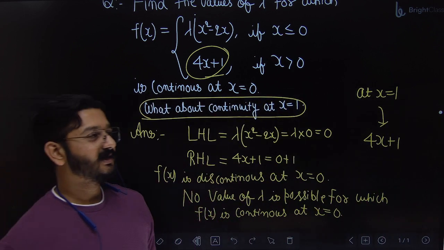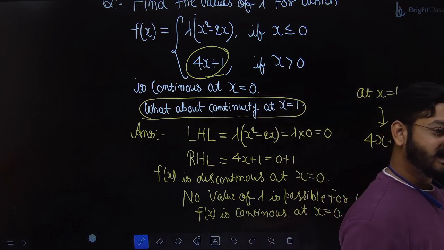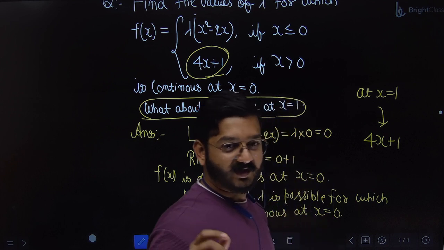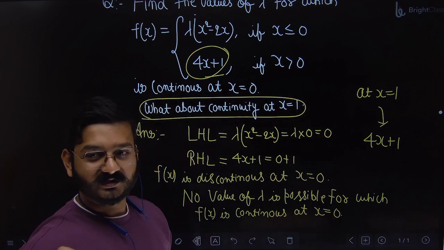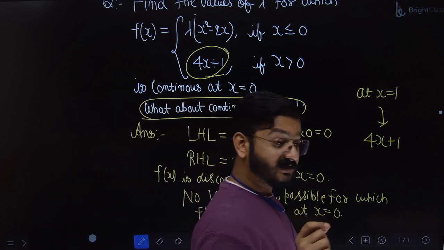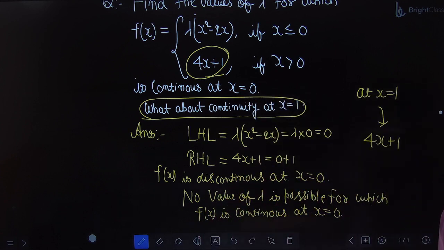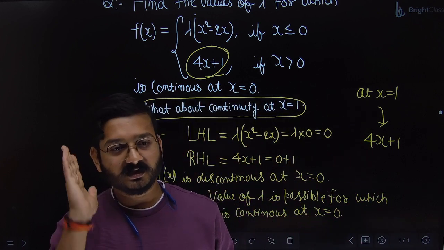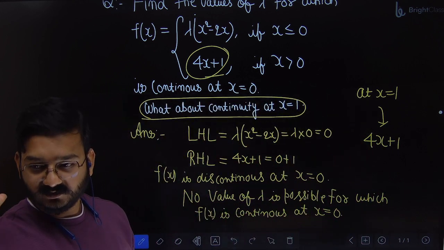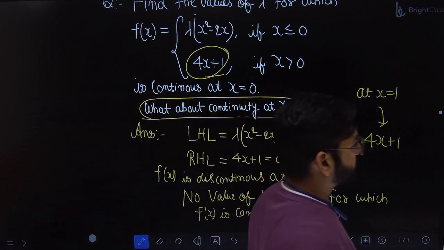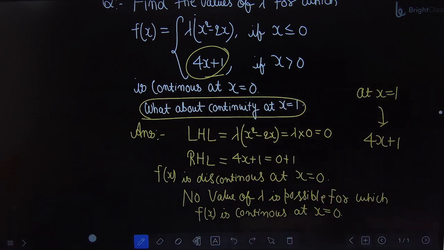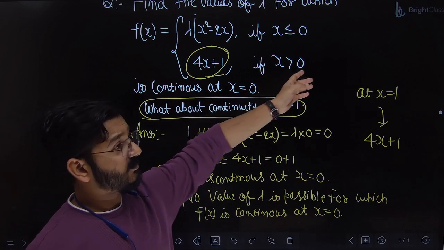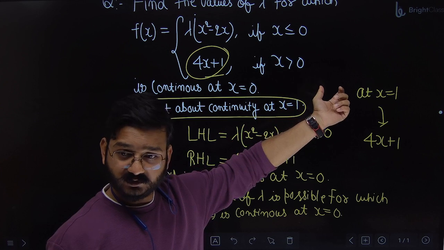Now you may feel that this is very obvious. After 3 months, I will ask you the same question, you will go blank. Whenever a topic is fresh, we feel that it's easy. That's why I always tell you to write everything, minute to minute detail, in your notes so that you don't have to refer left and right after that. The notes are everything. The moment you open them, everything is revised. Can we say that if x equal to 101, it is continuous at that point also? Yes, straight line.